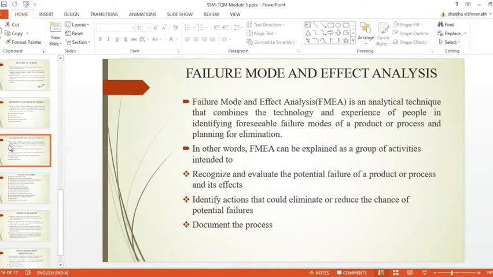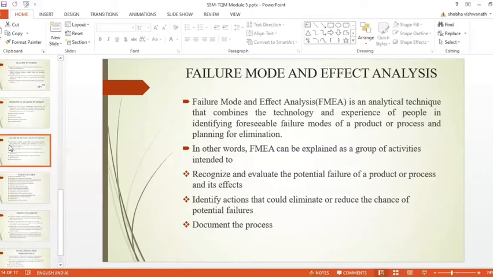In other words, FMEA, that is failure mode and effect analysis, can be explained as a group of activities. It is an analytical technique that investigates the probable existence of potential failures within the design of a product or process.